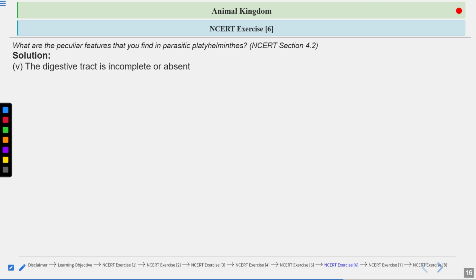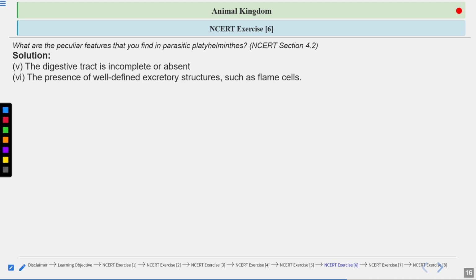There are some organisms in which the digestive tract could be incomplete. Incomplete means they have just one single opening. Either it is totally absent or it is incomplete. Incomplete means one opening is there. You can say the digestive tract is complete only when it has two openings. One is called the mouth and the other is called the anus. From one side you take the food, and from the anus you take out all the undigested food material.